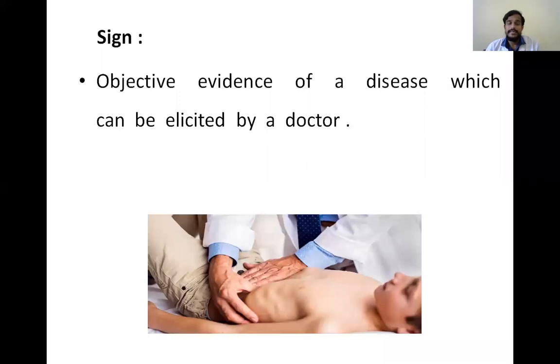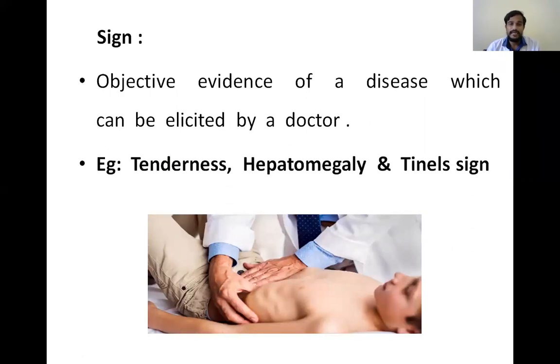Next, coming to the signs, which are a part of clinical features. It is objective evidence of a disease which can be elicited by a doctor or clinician. So the signs we will be eliciting in the patient when he comes to us with the symptoms. So the examples of the signs are tenderness, hepatomegaly, Tinel sign. All these are examples for the signs.